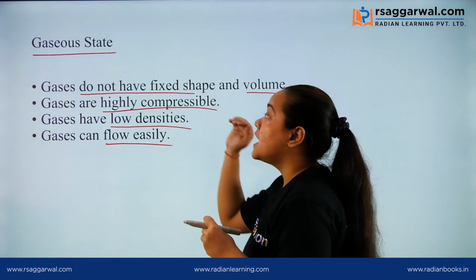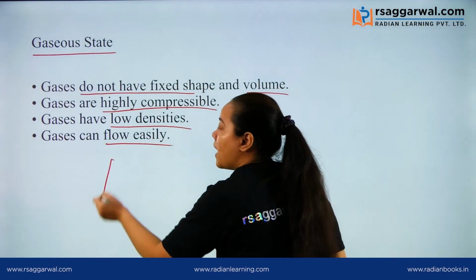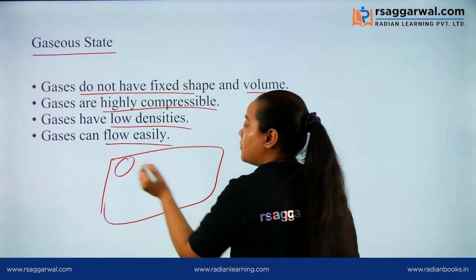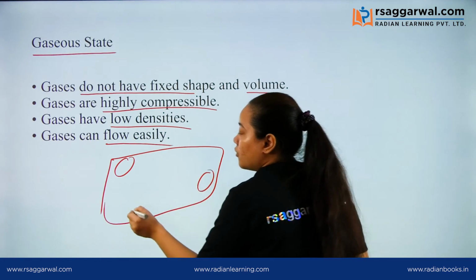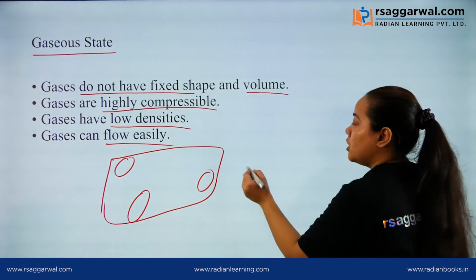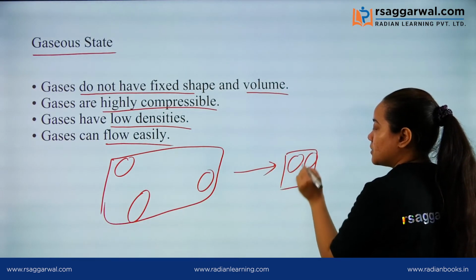Then the second one is that gases are highly compressible. Why? Because in the gaseous state, particles are present very far away from each other, so they can be easily compressed.